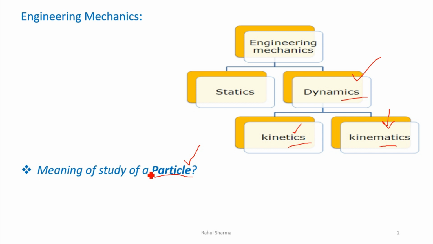When the object does not have any relative motion between its constituents or its particles, when there is no motion with respect to other particles, then we say the whole object can be considered or assumed as a particle. That is why we can apply all those equations on the bus, on the train or any other bigger object.